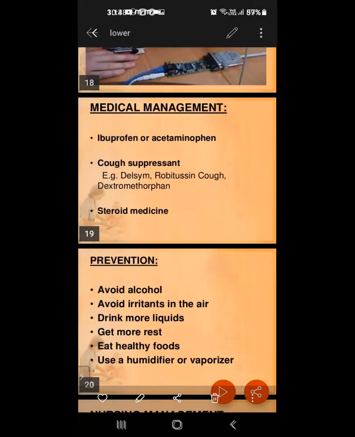Next is medical management: ibuprofen, acetaminophen, cough syrup, steroid medicine. This is given for medical management. How to prevent bronchiolitis? Avoid alcohol, avoid irritants in the air, drink more liquid, get more rest, eat healthy food, use a humidifier or vaporizer. Okay, this is the bronchitis prevention.